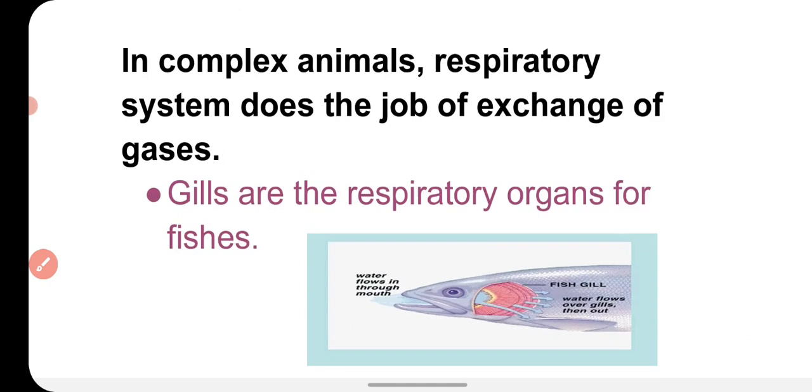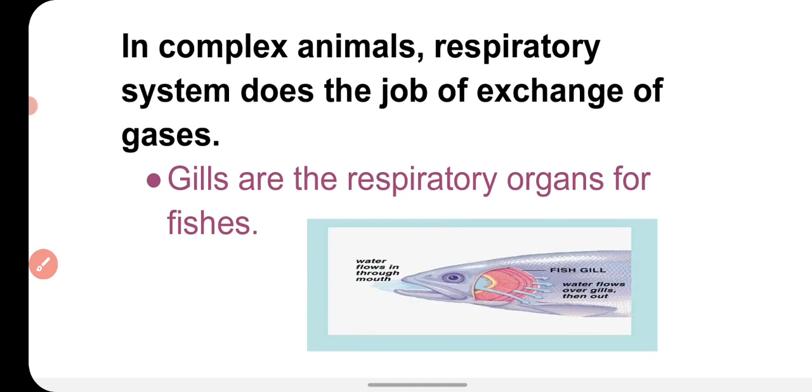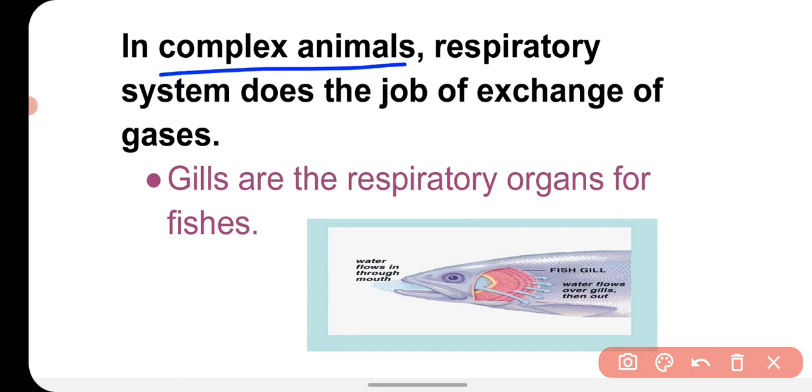But in complex animals, the respiratory system does the job of exchange of gases. If we talk about a complex animal, then there is a particular specific system called the respiratory system, and that respiratory system is responsible for exchanging the gases.